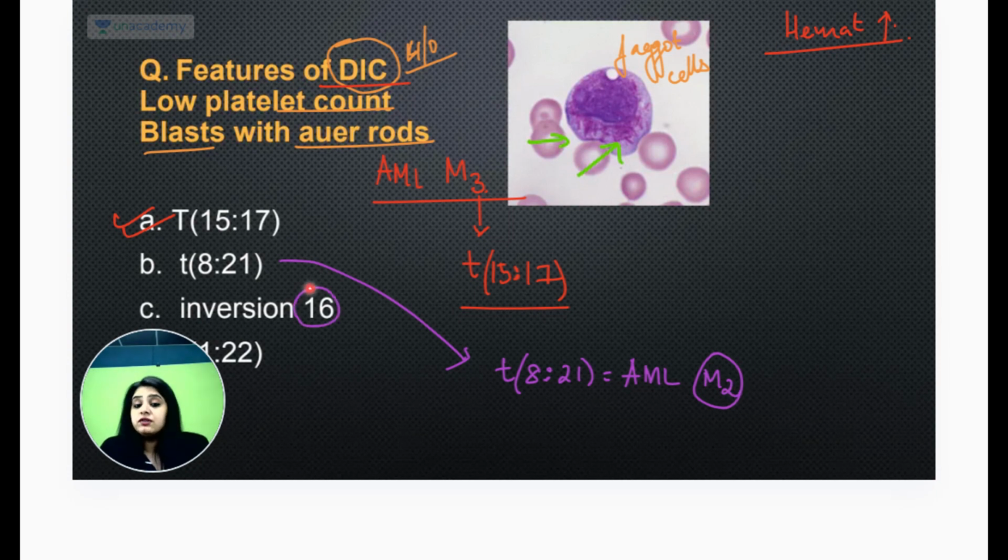How do you see inversion 16? 4 4s are 16, so AML M4 is going to show you inversion 16. And translocation 1;22, first chromosome, almost last chromosome, first and last, will be seen in AML M7. So remember, first chromosome, almost last chromosome, AML M7. These were the other ones, but DIC was written, Auer rods were written. It was definitely AML M3, definitely translocation 15;17.